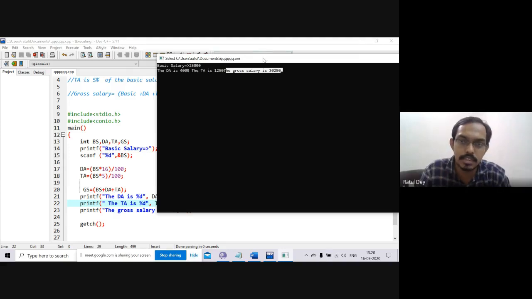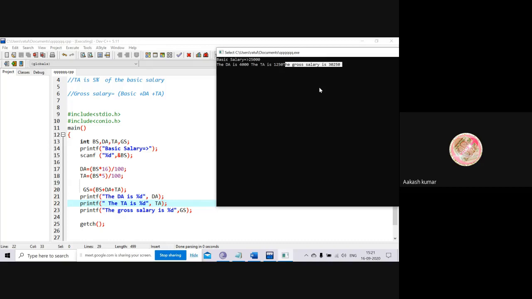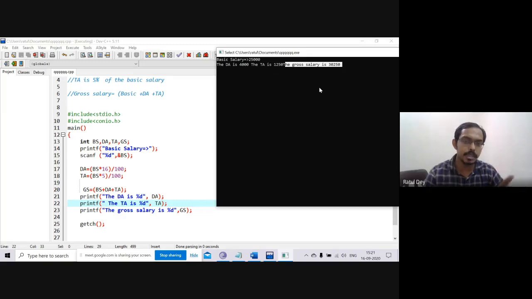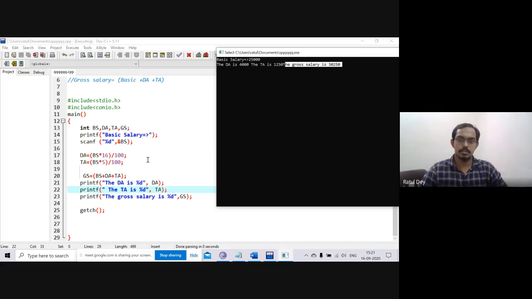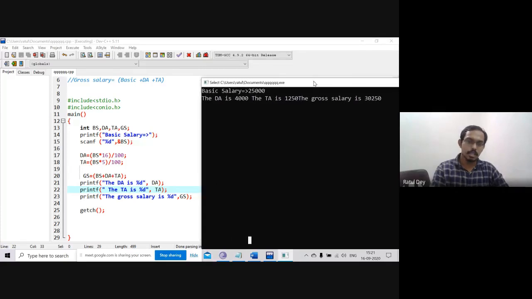Yes, it is working. Now please try to implement the same program in your machine. You can see the code and try to implement it. If you are facing some problem, you can tell me.